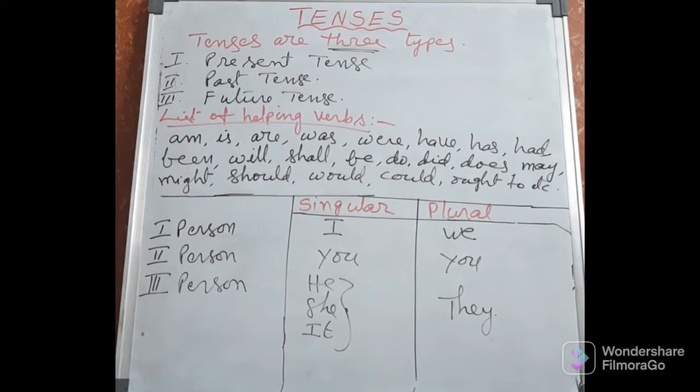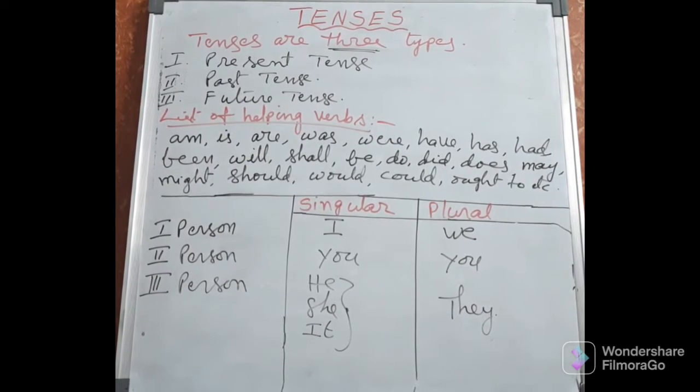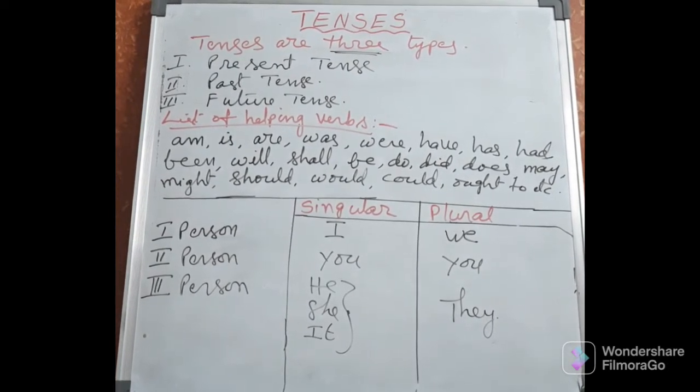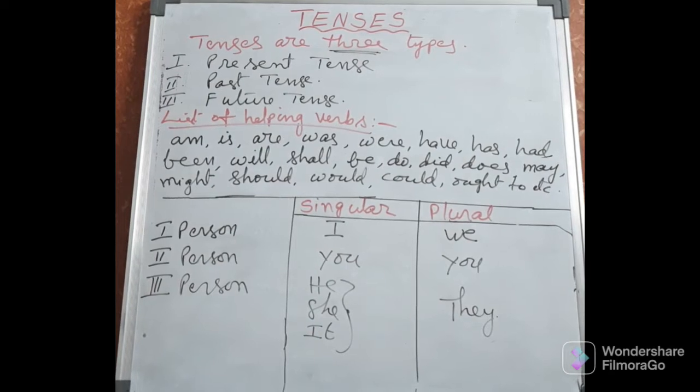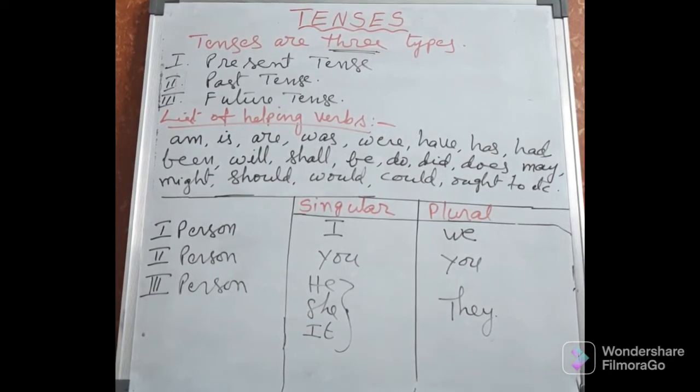Next, third person. In third person, singular is he, she, it, plural is they. For singular he, plural is they. For singular she, plural is they. For singular it, plural is they. So, in this way, whole subjects are divided into three types: I, we, you, he, she, it, they. These are the subjects.